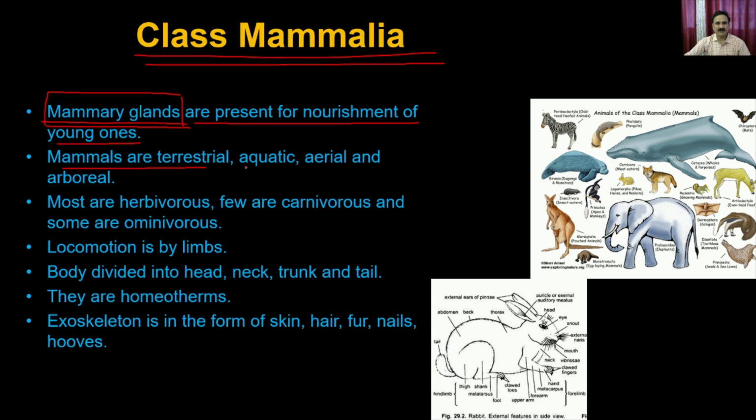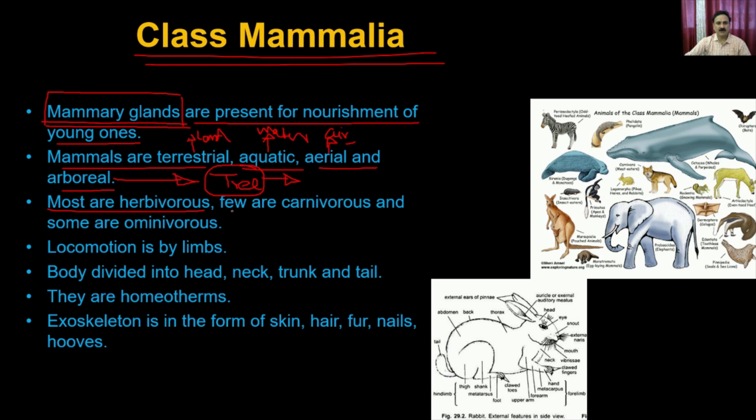The mammals are terrestrial, aquatic, aerial, and arboreal. Terrestrial means the animals which stay on land, right? Aquatic means the animals which stay in water. Aerial, the animals which stay in air. And what is meant by arboreal? Arboreal means the animals which extensively stay on trees, right? So if animals stay only on trees, they are called arboreal.